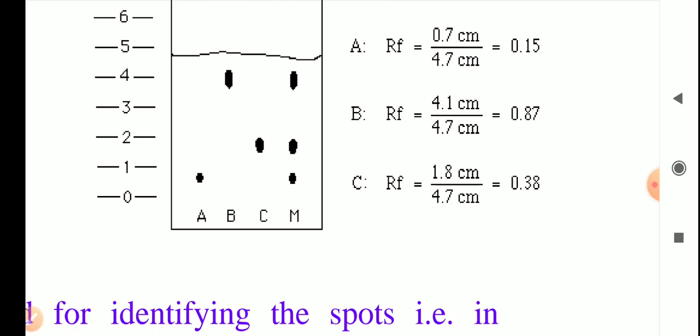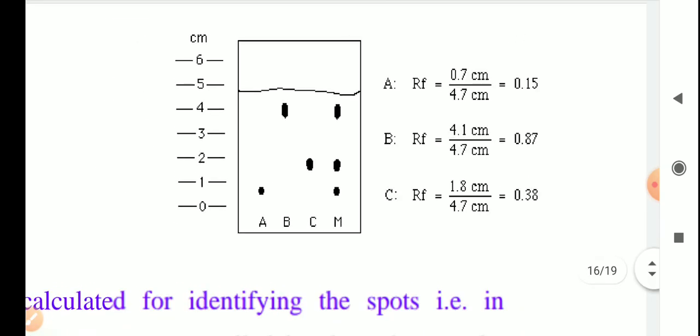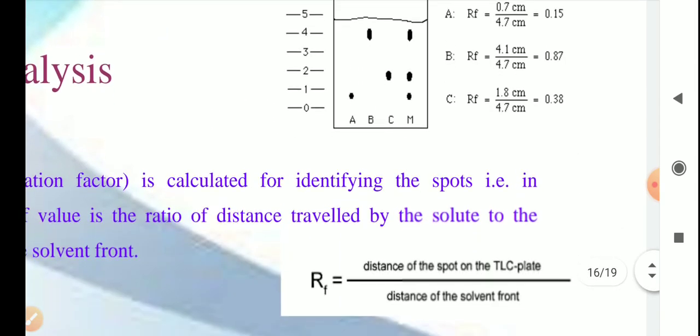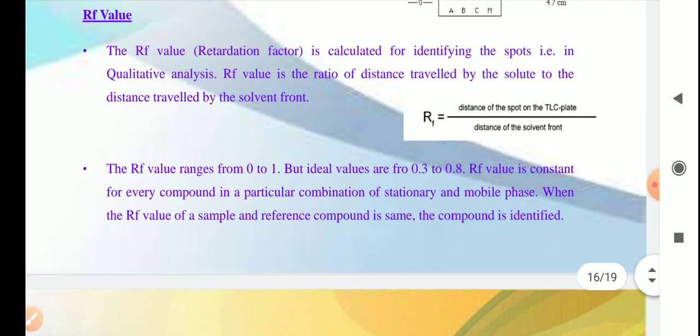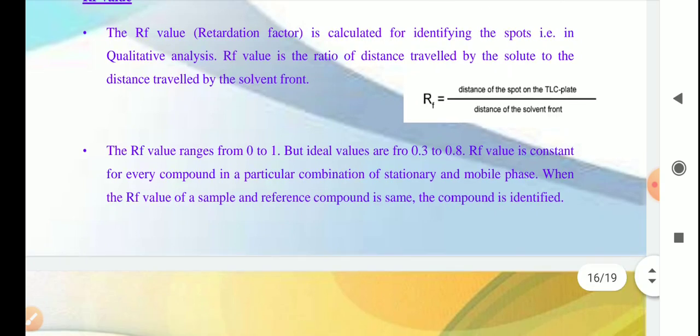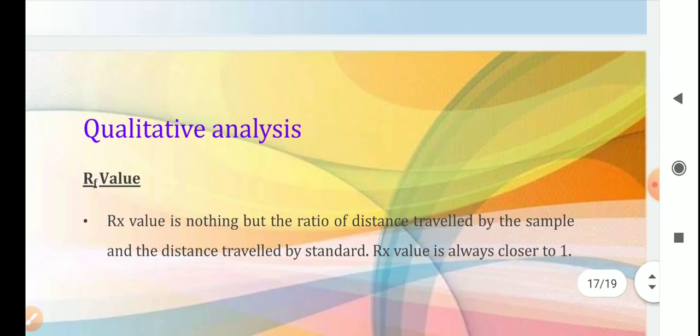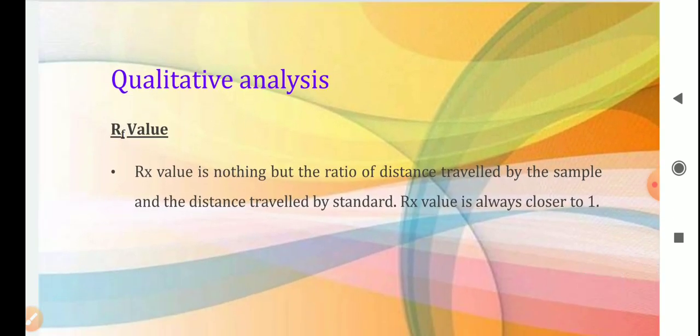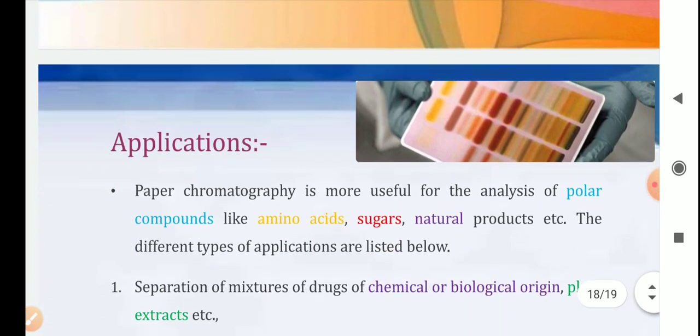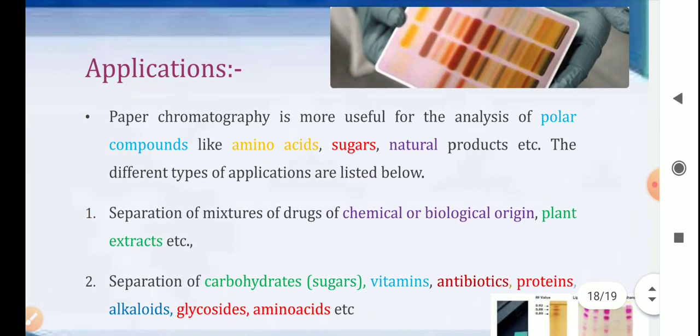The first point is nearly the RF value of A. So in that case we can say that compound A must be present in the mixture. This is a very easy technique, no data or other thing is required, because you just compare the RF value and you reach your conclusion. So yes, the RF value is very important. And the application, I think it need not be explained.